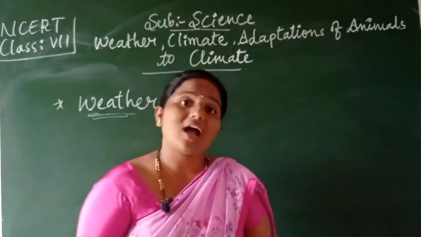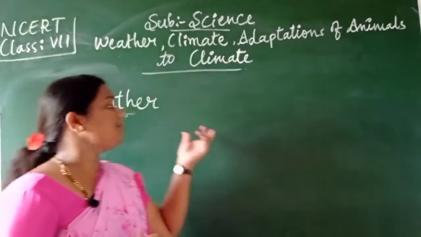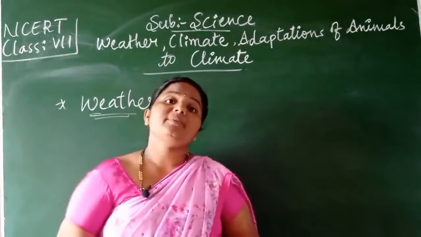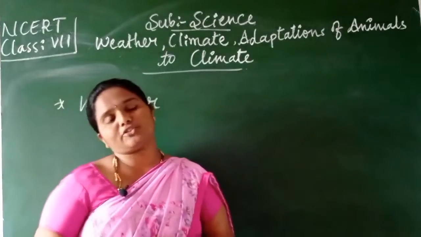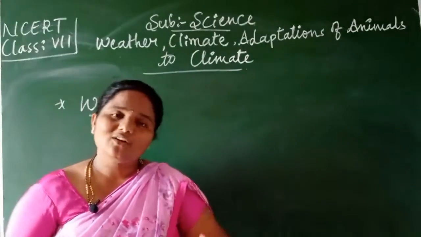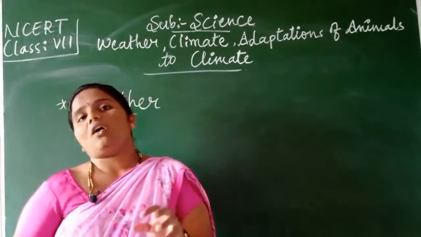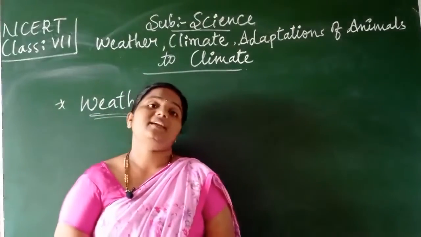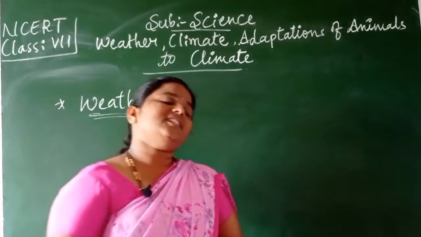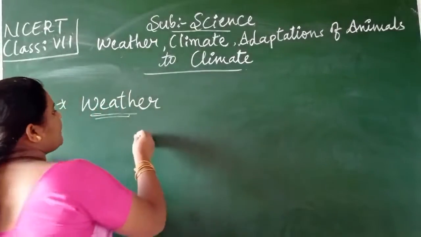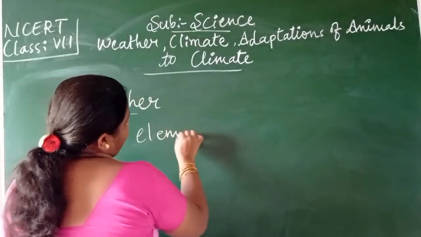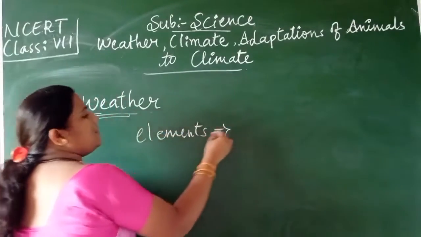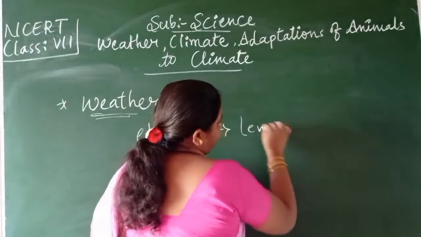You might have asked, what is meant by weather? It is nothing but the day-to-day information or the condition of the atmosphere at a particular place, according to the temperature, humidity, rainfall, and wind speed. This is called weather. See, children, here we call these elements. Here when we talk about weather, the elements are temperature,